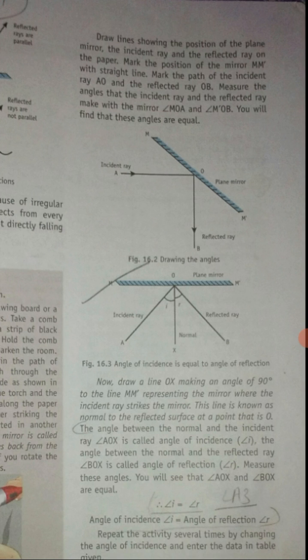Measure these angles. You will see that angle AOX and angle BOX are equal. Therefore angle small i, called angle of incidence, is equal to angle small r, called angle of reflection. Angle of incidence equals angle of reflection.